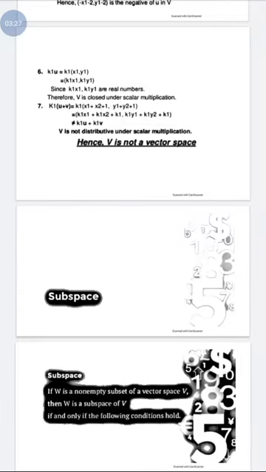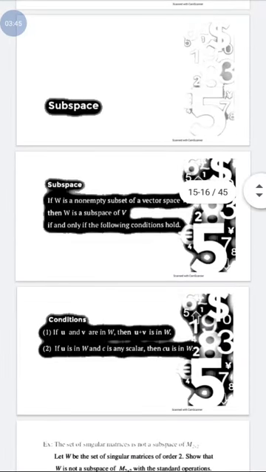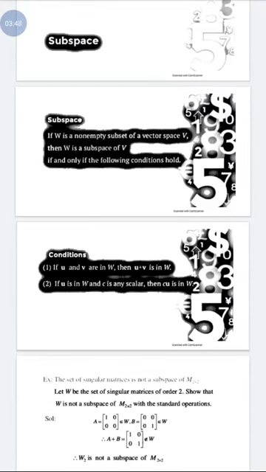Another term we use in vector spaces is subspace. You can say this is a subset of the vector space. The definition of a subspace is: if W is a non-empty subset of a vector space V, then W is a subspace of V if and only if the following two conditions are satisfied. One is that if u and v are in W, and W is a subset of the vector space V, then their sum should also lie in W. Then we can say W is a subspace of the vector space V.